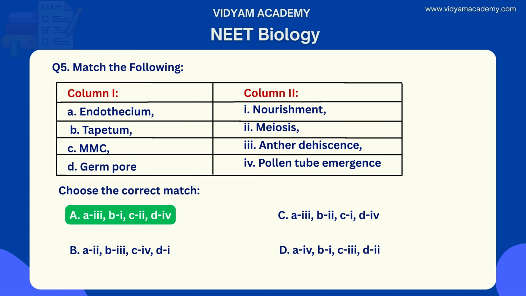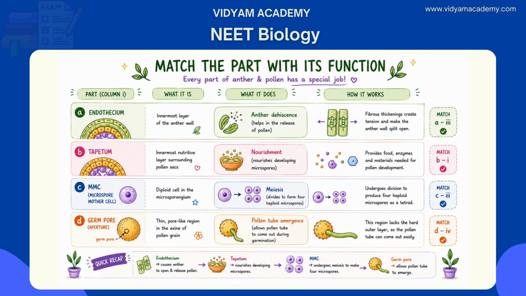Why are these the options which are correctly matched? Let's begin. Endothecium develops fibrous thickenings that create mechanical tension, causing the anther wall to rupture for pollen release: anther dehiscence. Tapetum nourishes developing microspores by supplying food, enzymes and building materials.